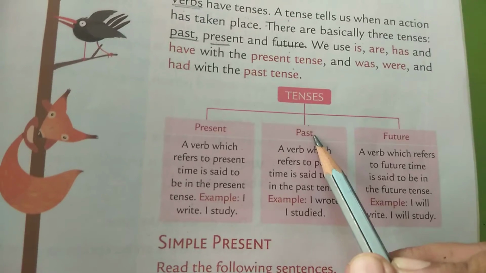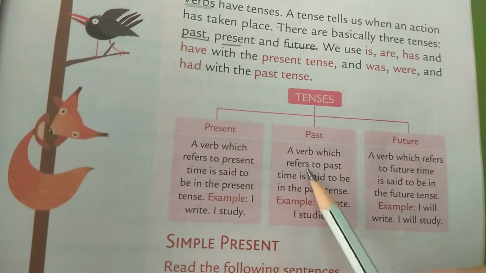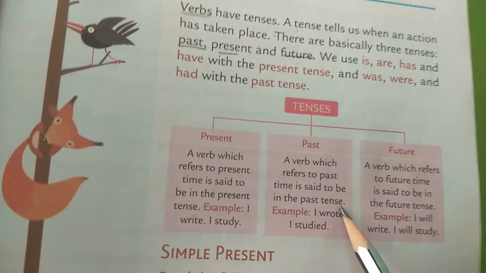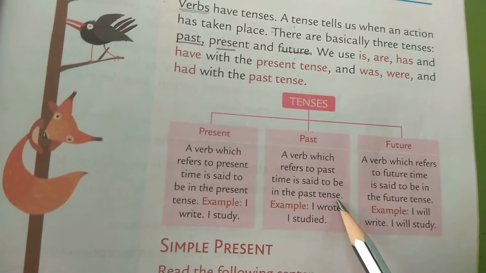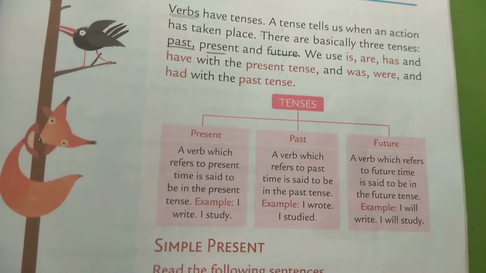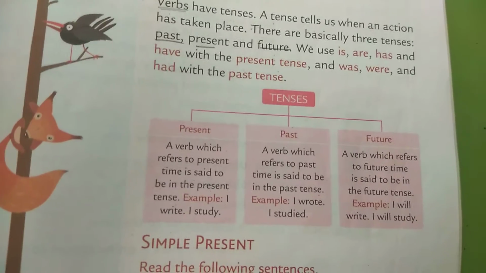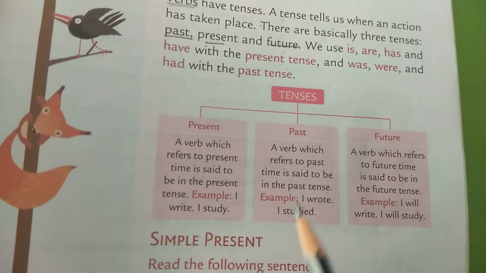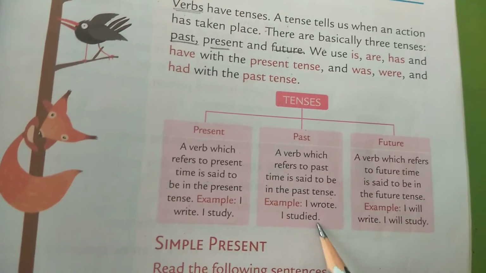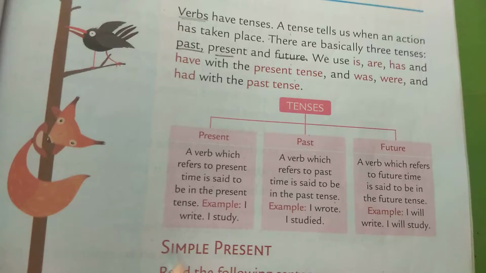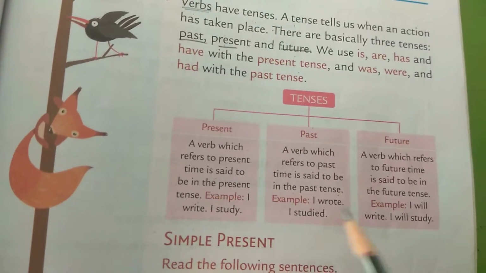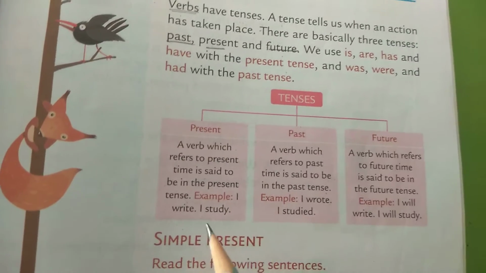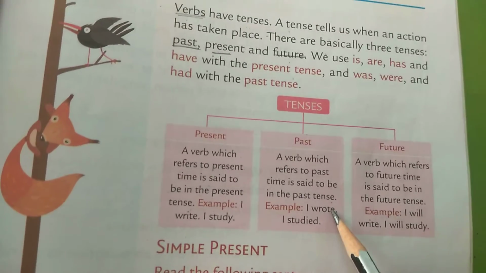Now see past tense. A verb which refers to past time is said to be in the past tense. Means children, if the action is performed in the past, already performed, it is known as past tense. Example, I wrote, I studied. Now you can see I write means right now I am writing, so it is present tense. And I wrote, I have already written something, so I will be using I wrote. So write is present tense, wrote is past form of it.